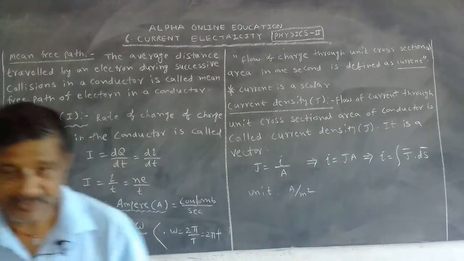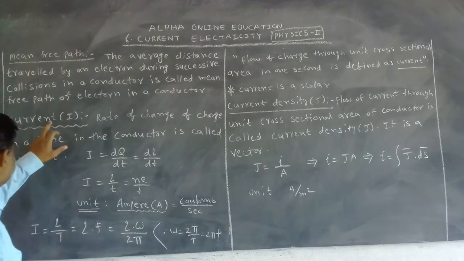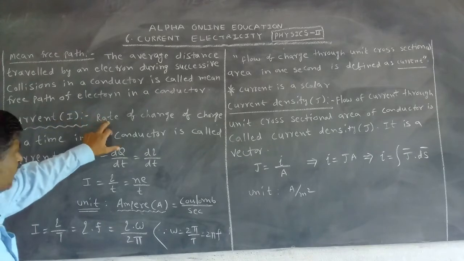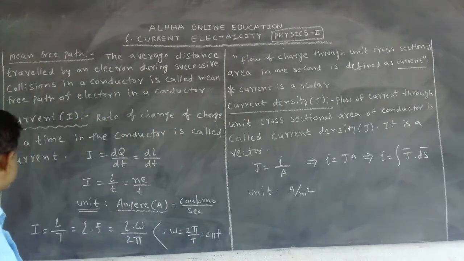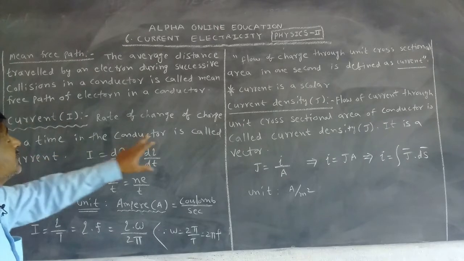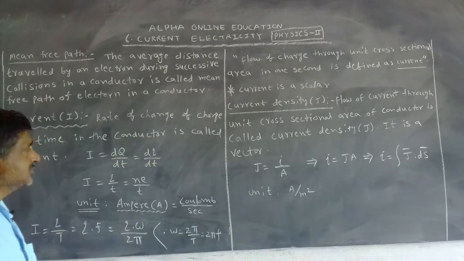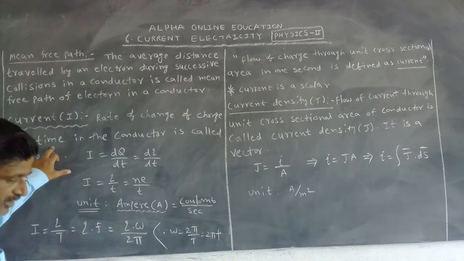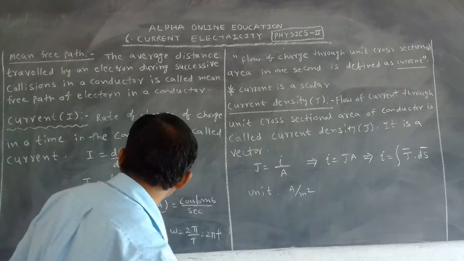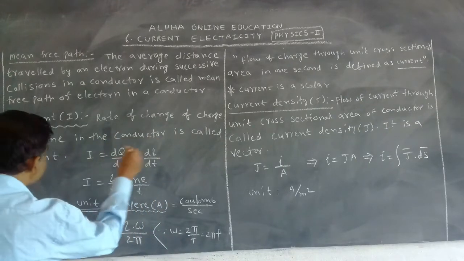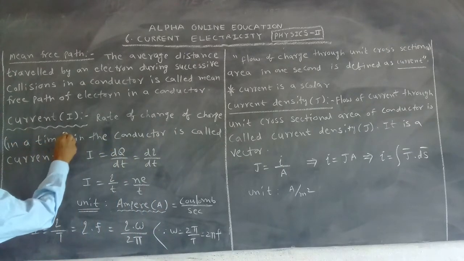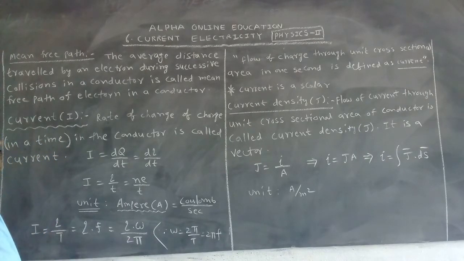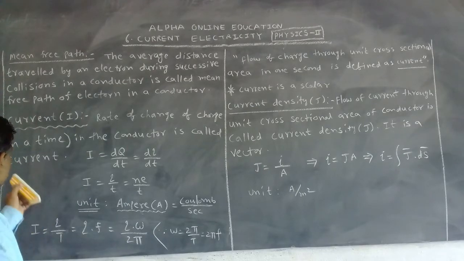Now, actually what is the definition of current? Current is denoted by the symbol I. How can we say that? Rate of change of charge in the conductor. Rate of change of charge. You can keep this in a bracket. Rate of change of charge in time in the conductor is called current.